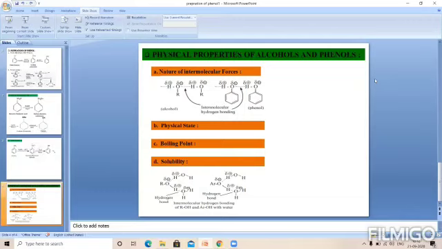So these are the physical properties of alcohols and phenols. These properties are short, but in examination the question is asked in different manners, so you have to study in that manner. After that, you have to discuss the chemical properties of alcohols and phenols.